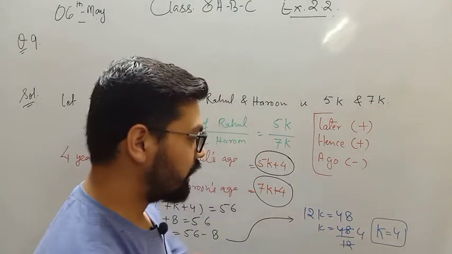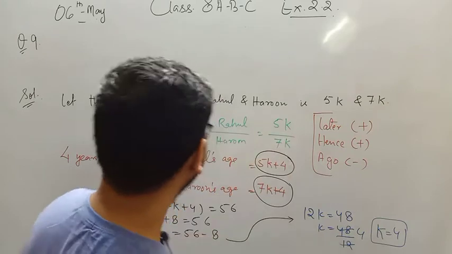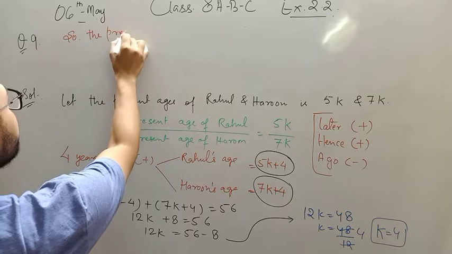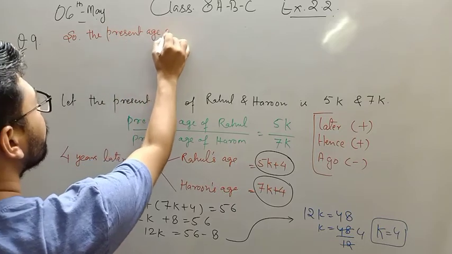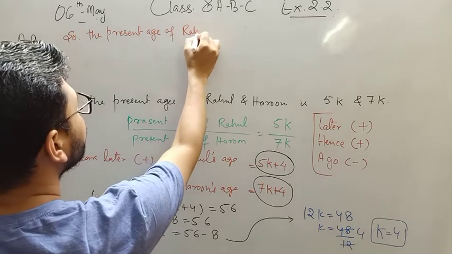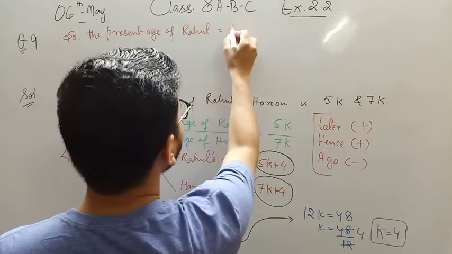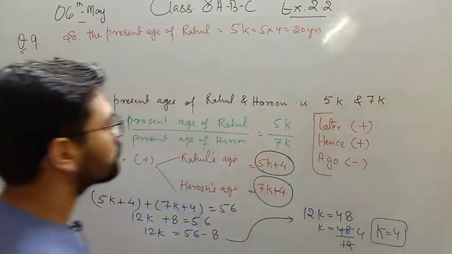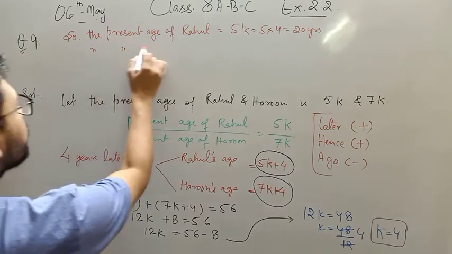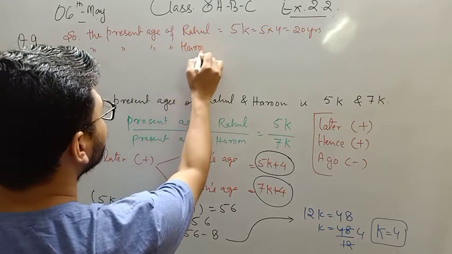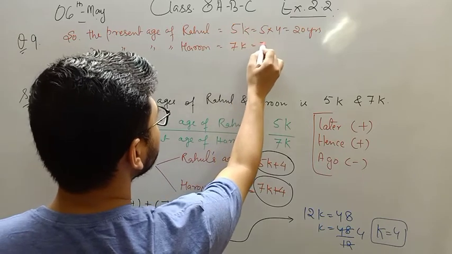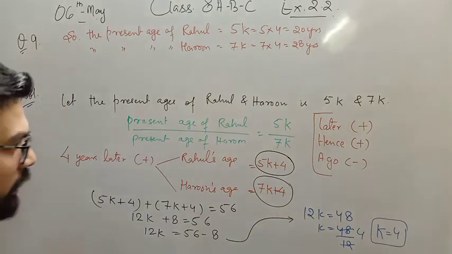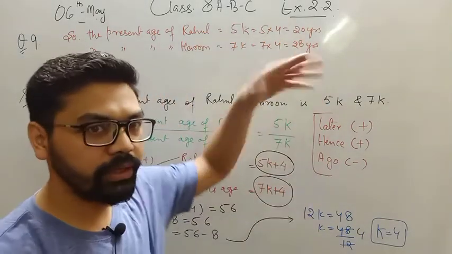Now see, after this I just get the value of k equal to 4. Now I can write, so the present age of Rahul is equal to 5k, 5 into 4, that is 20 years. Similarly, the present age of Harun is 7k, 7 into 4, 7 fours are 28 years. अब देखिए बेटा, इनिशियली व्हाट यू हैव, सो दिस इज योर आंसर, 20 and 28 is your answer, no problem in that.